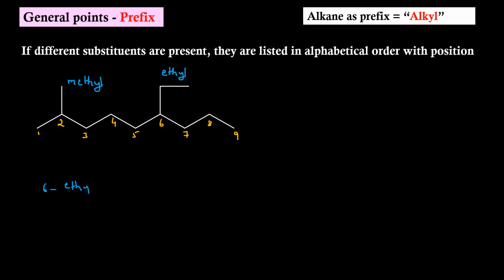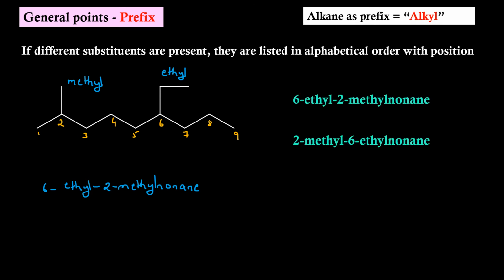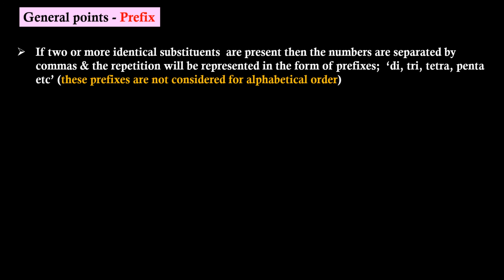6-ethyl-2-methyl. Root word will be non. There is a single bond between them, so ane. 6-ethyl 2-methyl nonane. If we write 2-methyl 6-ethyl nonane by considering the increase in numbering, then this will be a wrong IUPAC nomenclature. If 2 or more identical substituents are present, then the numbers are separated by commas and the